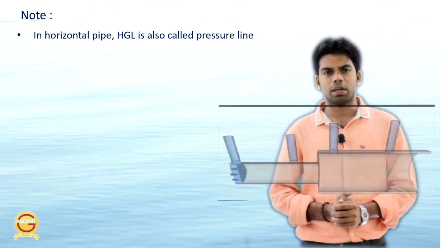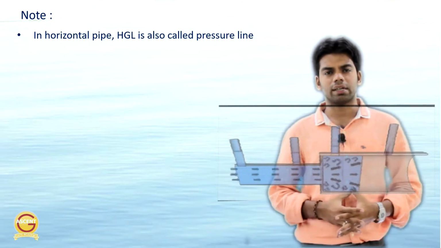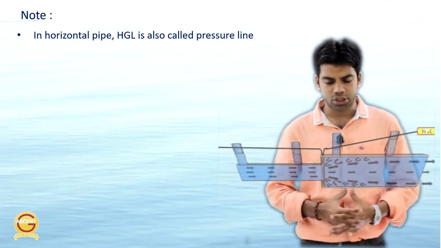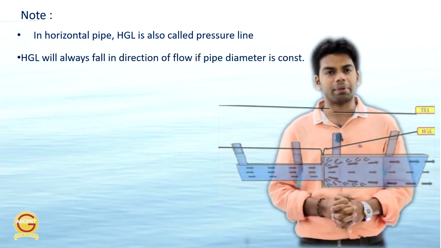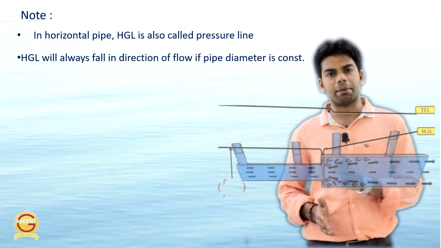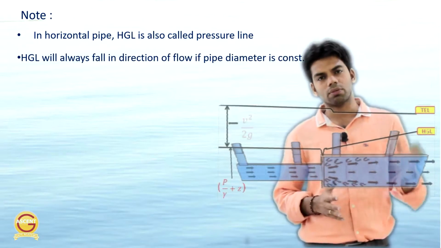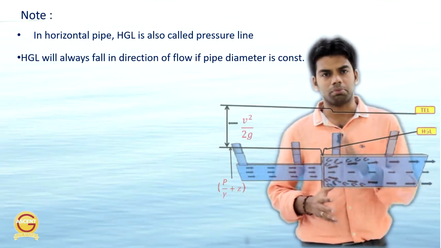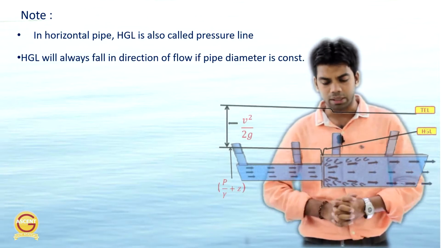As I told you, if the pipe is horizontal, then obviously the hydraulic gradient line is also the pressure line. The piezometric head is also called the pressure head. Next, HGL will always fall in the direction of flow if pipe diameter is constant. Now, if the pipe diameter is constant, obviously this hydraulic gradient line will always fall because the pressure is continuously decreasing because of loss. So this hydraulic gradient line will drop continuously.